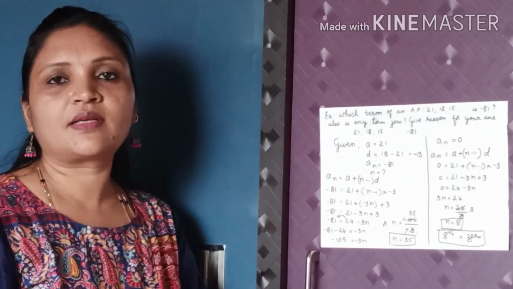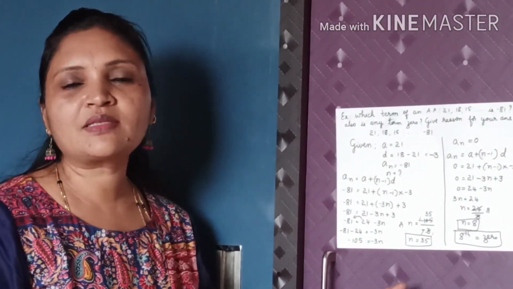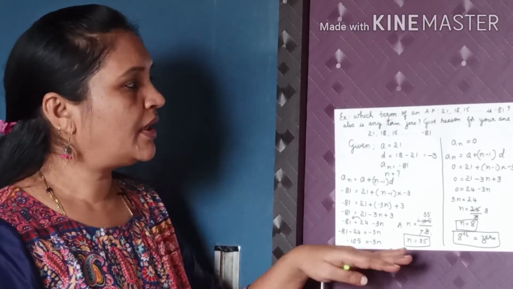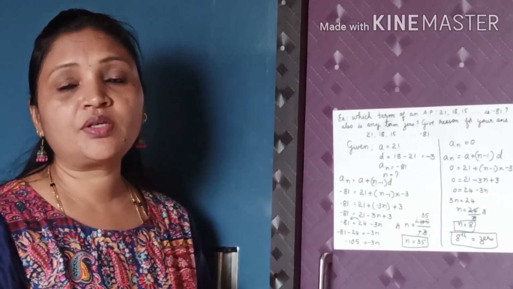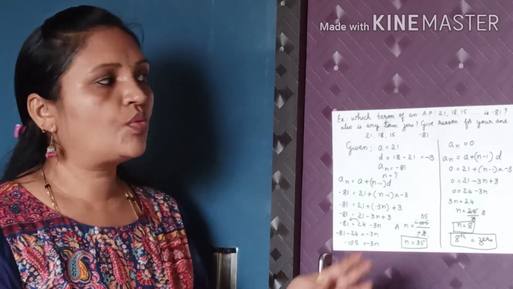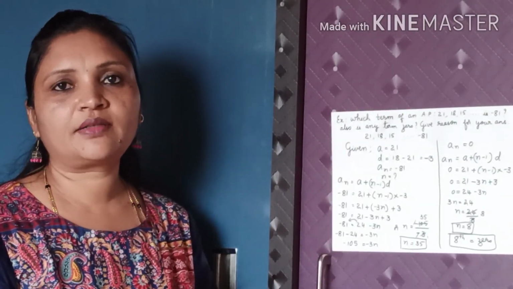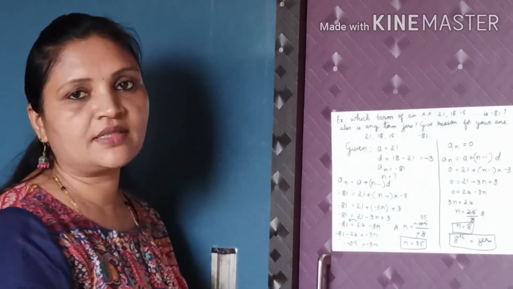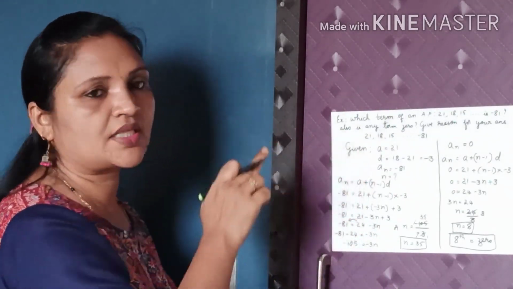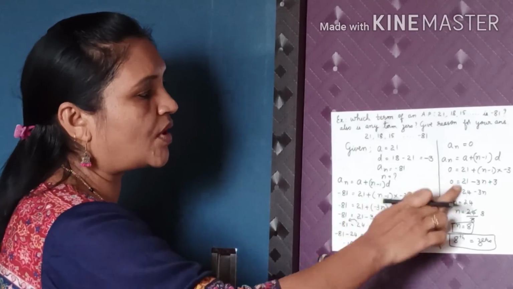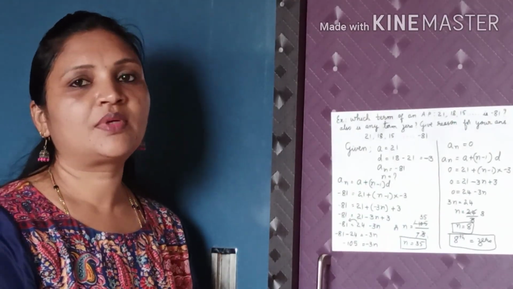Like this, you will get sums for 2 marks or 3 marks. But once you see the question, you get scared: oh, what is this? I don't know anything like this. So don't think like that. First you understand the question, then write down what is given step by step, use the formula and find the answer.